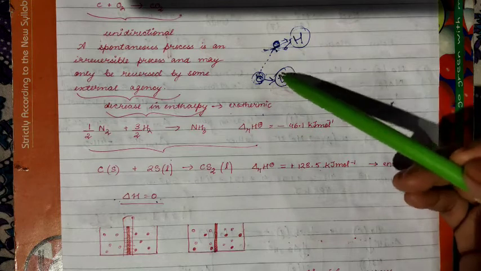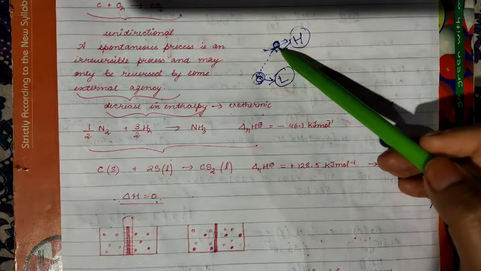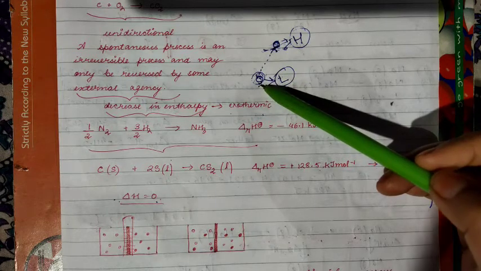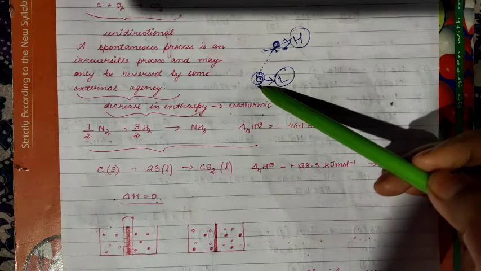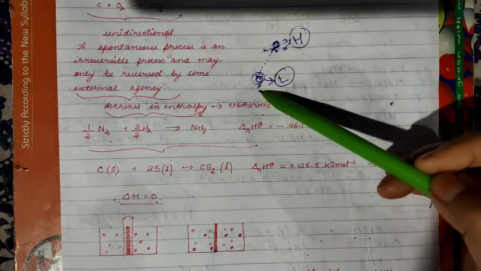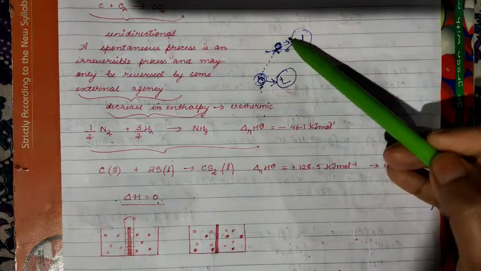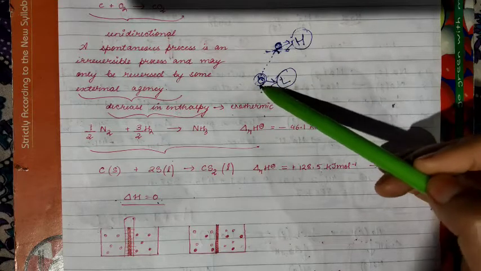Okay, in our daily life, we observe that water always flows from top to bottom. If a table is kept which is not parallel to the ground, slightly in a slant position, the water will always flow from top to bottom. Similarly, if you keep a stone uphill, then it will always roll downwards.